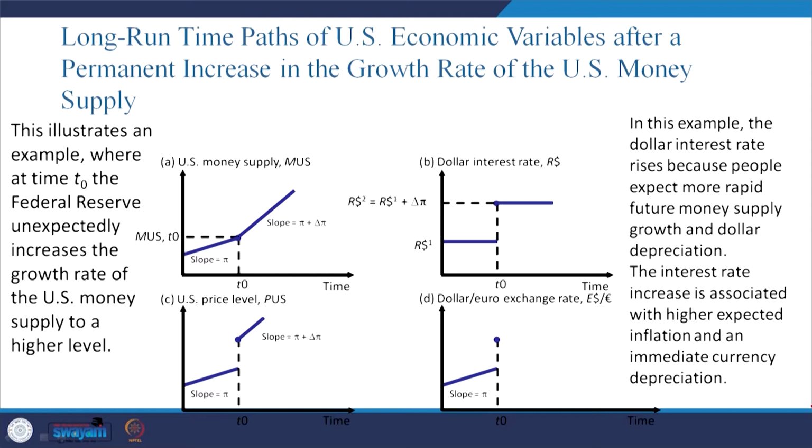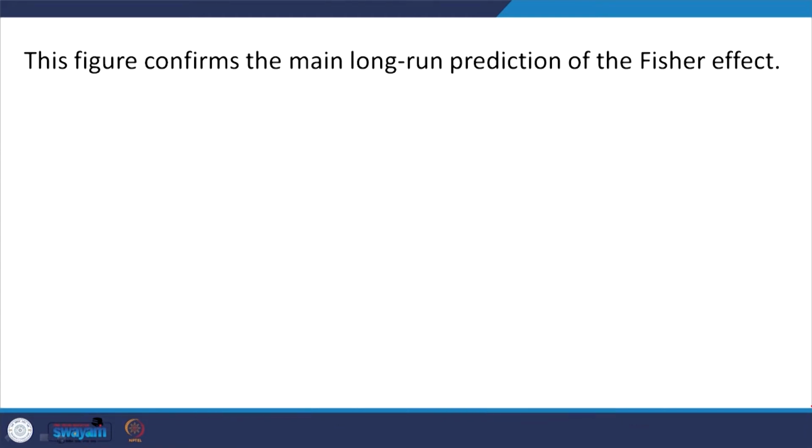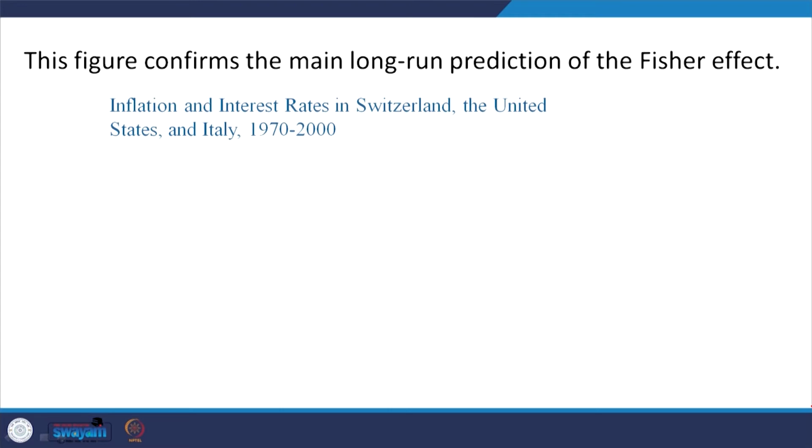The interest rate increase is associated with higher expected inflation and an immediate currency depreciation as well, because since money supply increases with the expected inflation, it leads to depreciation of the currency, that is the dollar. All right. So, now this is explained by the fourth quadrant. This figure confirms the main long run predictions of Fisher's effect.